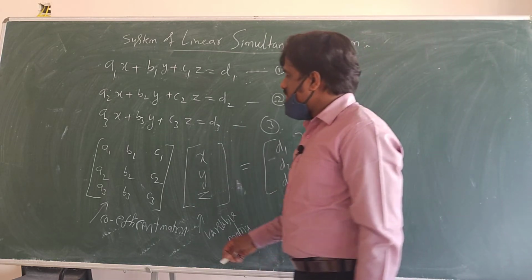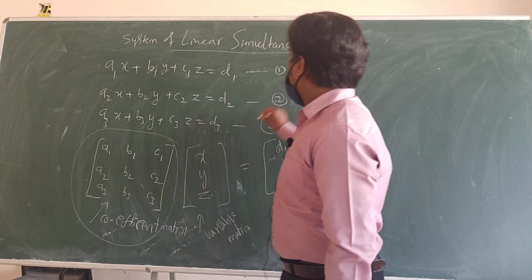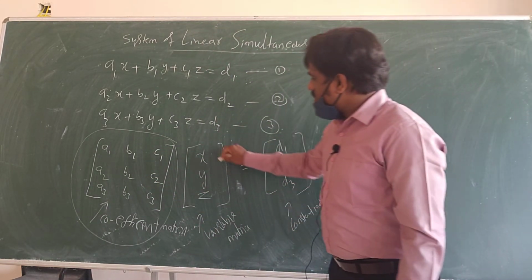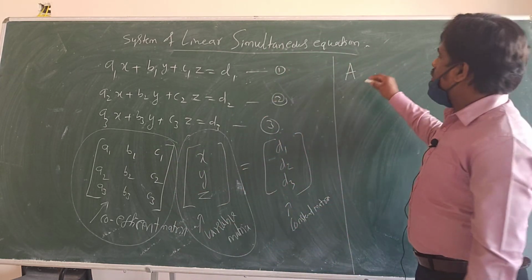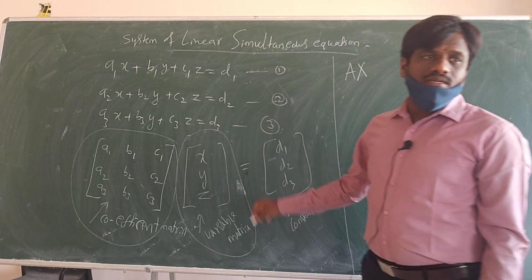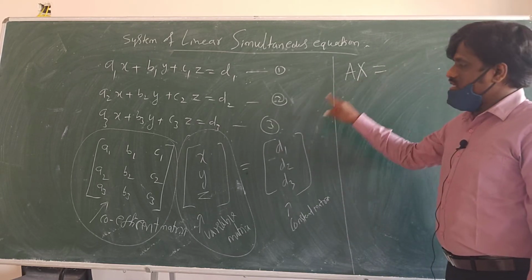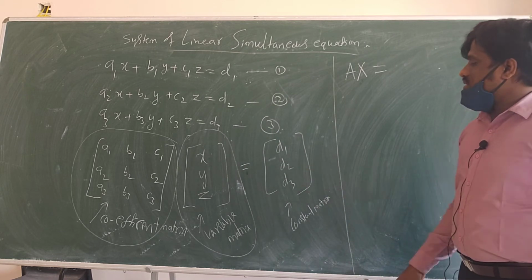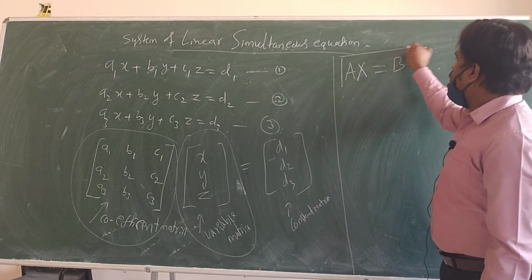We will say the name of the coefficient matrix is A, and we will give the name X to the variable matrix. Then you have the equal to symbol. It's a capital X. There is a difference between this X and this X. And here we will write the constant matrix as B. So AX is equal to B form.